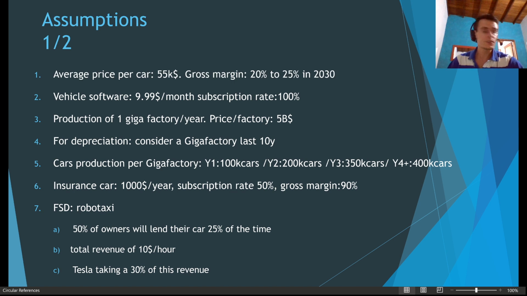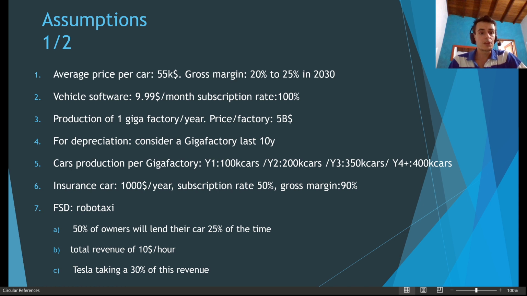The second point is about the vehicle software. This is already being sold at $10 per month, but I consider the subscription rate will be 100% for each Tesla owner, because it's so cheap that none of the owners will refuse this type of software device.